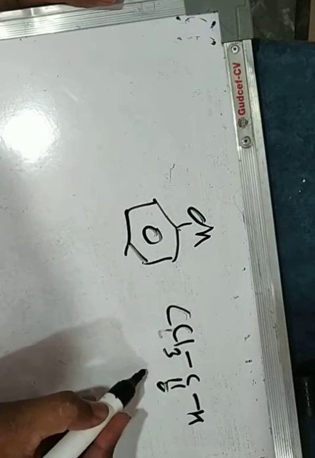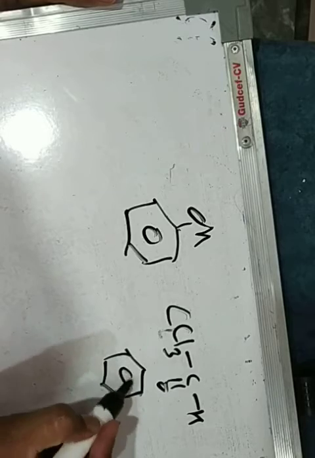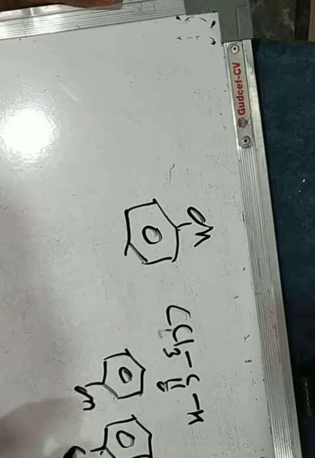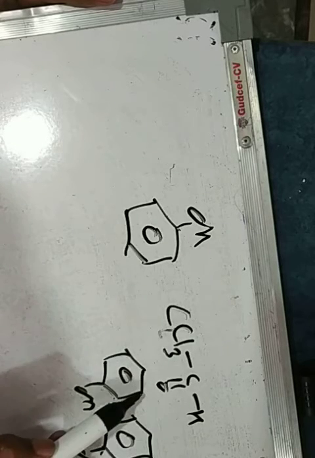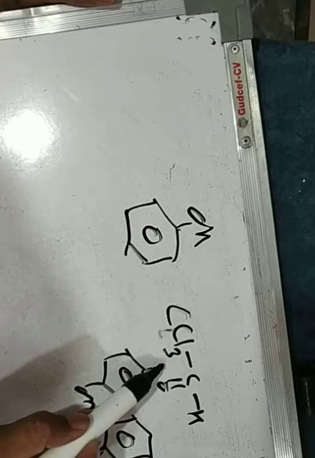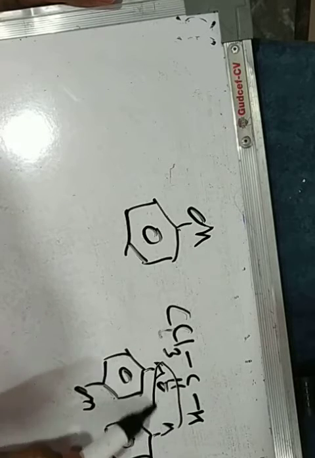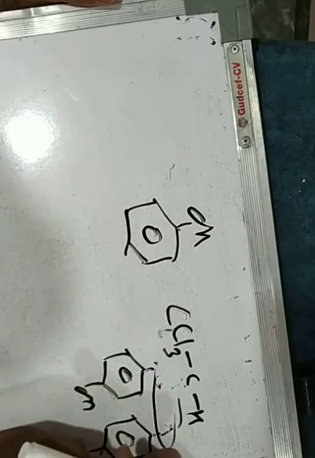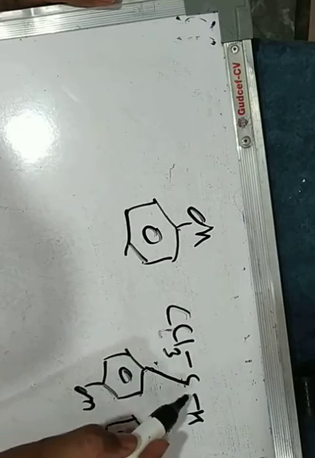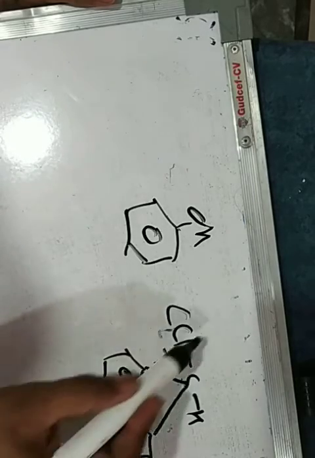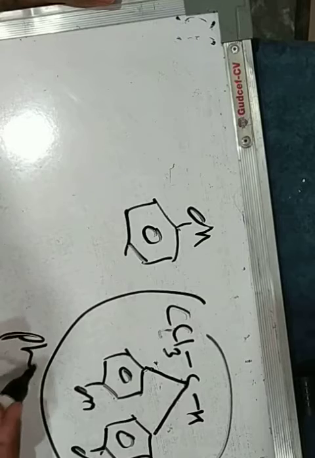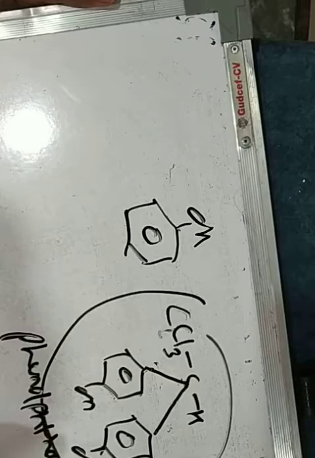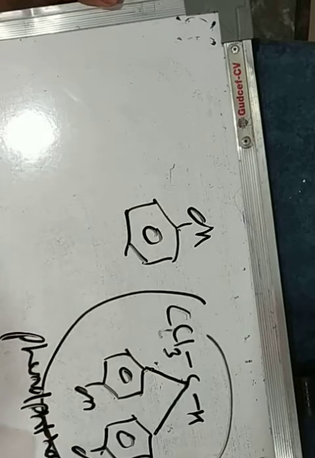When phenol reacts with chloral, two hydrogens from the para position of phenol and the carbonyl oxygen get eliminated as water to give the compound having a formula like this. This is the structure of phenolphthalein, which is used as an indicator in acid-base titration.